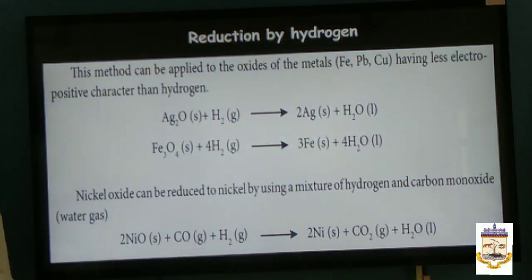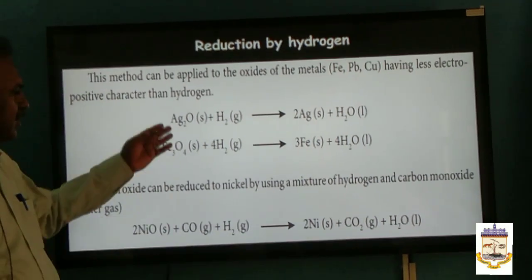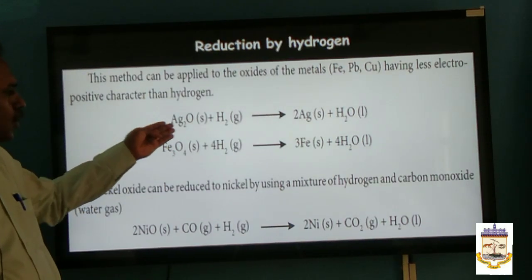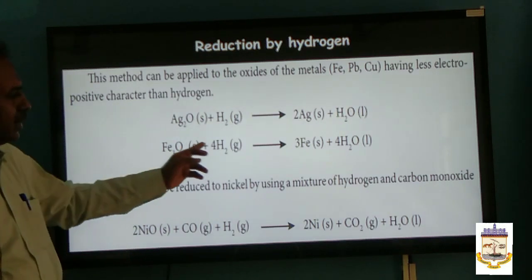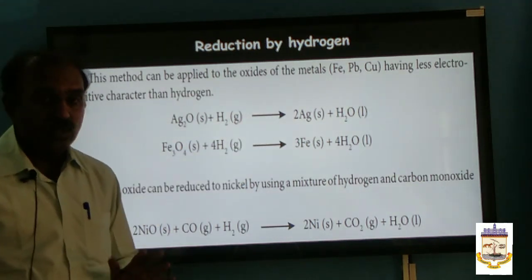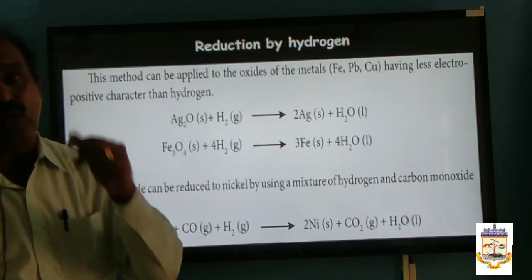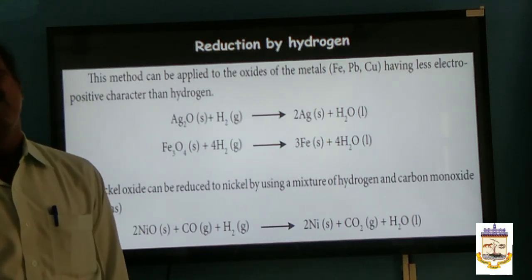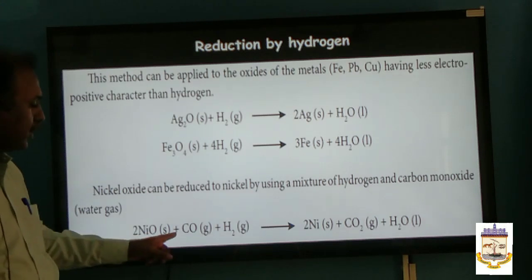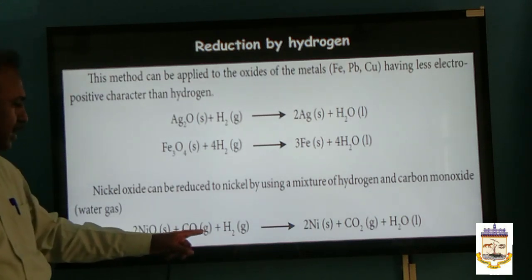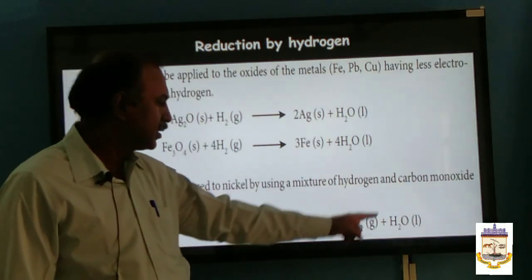Another one, reduction by using hydrogen. Less reactive metal oxides like silver oxide: Ag2O is treated with hydrogen, you will get silver. Fe3O4 is heated with hydrogen, you will get Fe. Not only with hydrogen, you can even use water gas. You know what water gas is? A mixture of carbon monoxide and hydrogen. Nickel oxide is reduced by using water gas, carbon monoxide and hydrogen. You will get nickel plus carbon dioxide plus water.